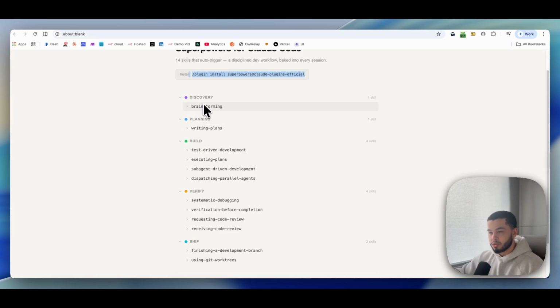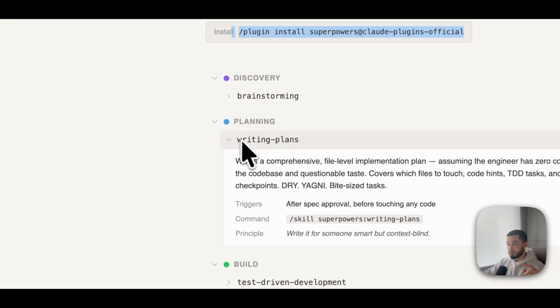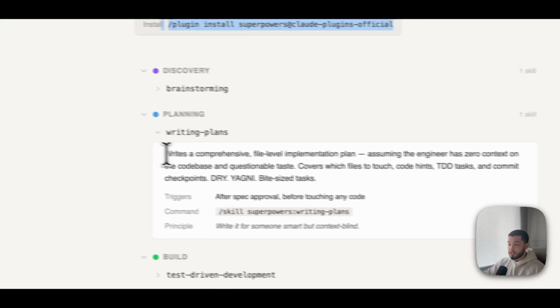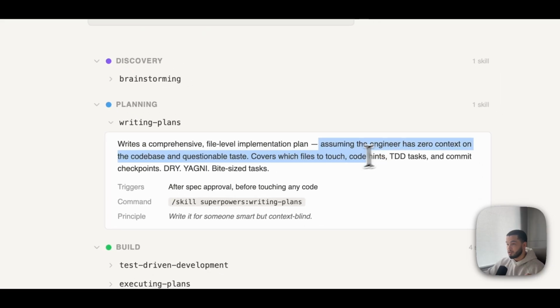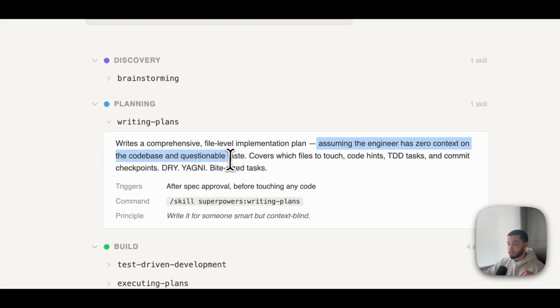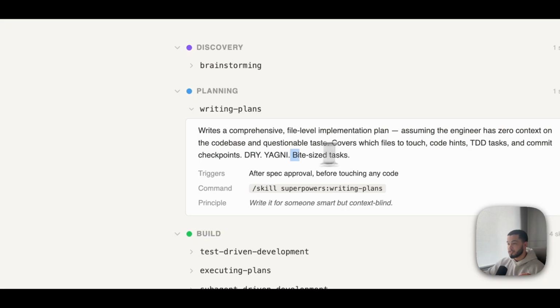While it's finished that brainstorming, so it's done asking us the questions, it's going to go into the planning phase in which it uses a writing plan skill. This writes a comprehensive file level implementation plan, assuming the engineer has zero context on the code base and questionable taste. Covers which files to touch, code hints, test driven development (TDD), and commit checkpoints, and gives it in a bite-sized task way.